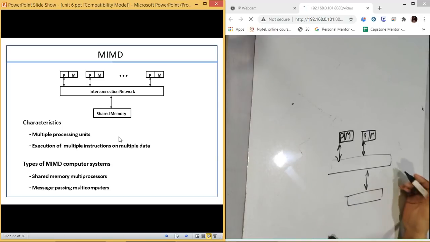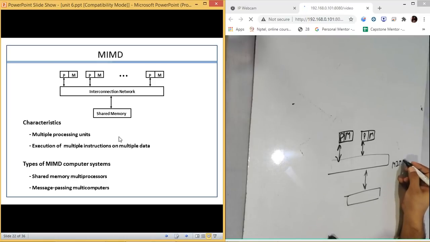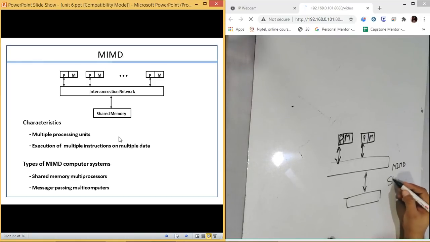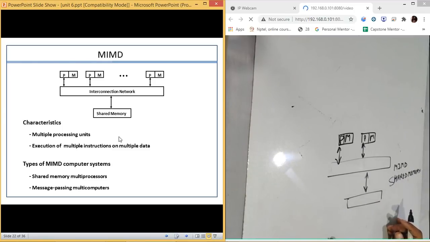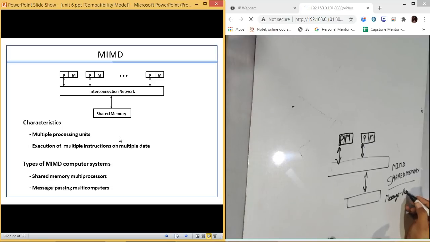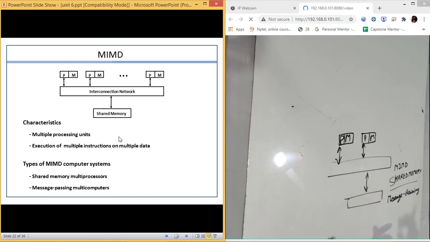Why? Because there are two types under MIMD. First one is shared memory, which we had already discussed, in which they are using a shared memory to interact, the architecture which we have studied. And the second one is message passing, in which they send a message from one processor to another processor.